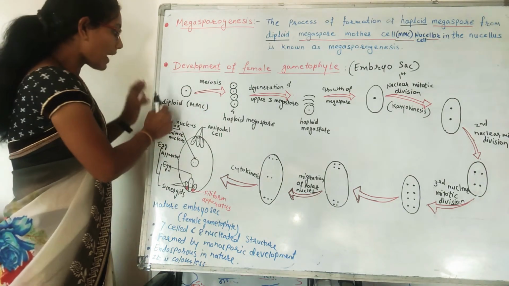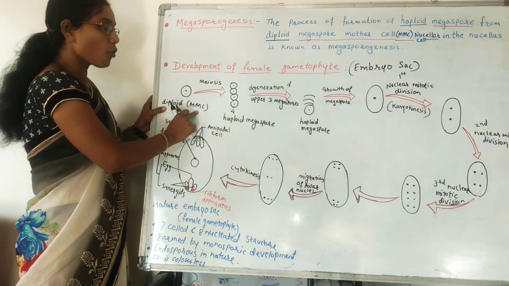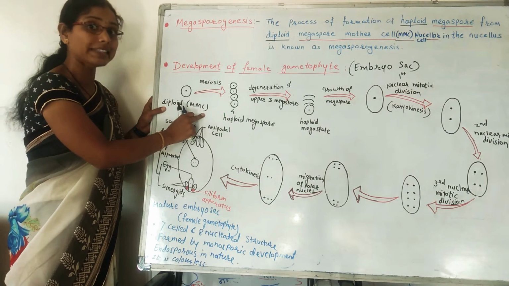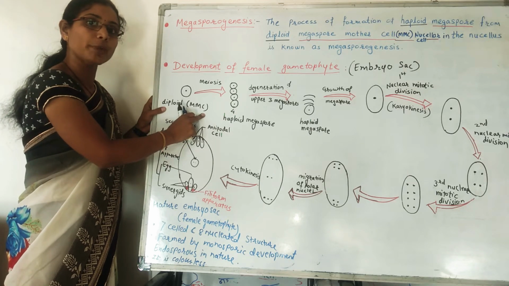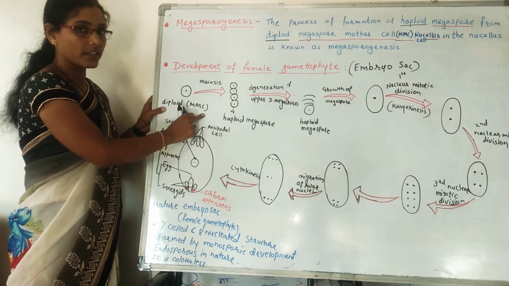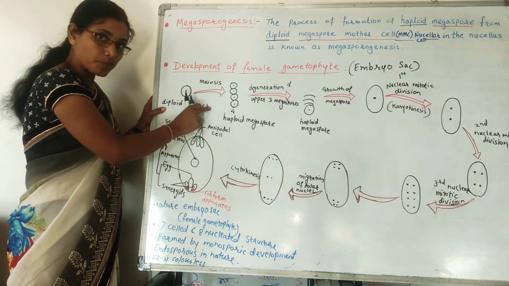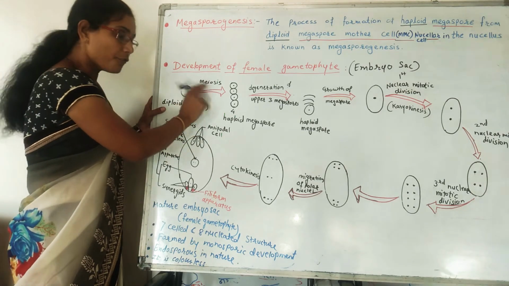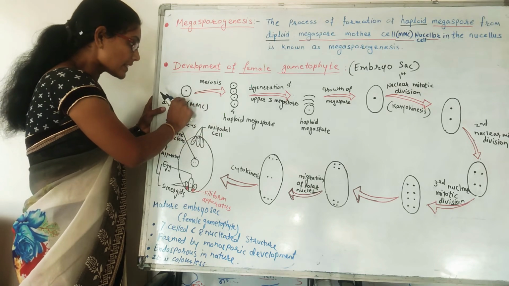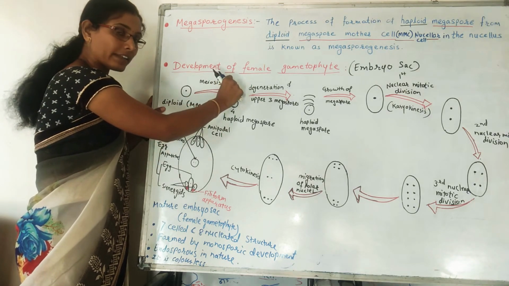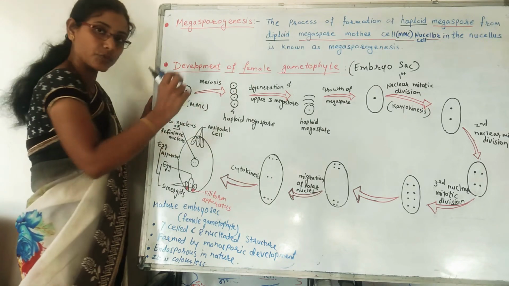As I told you, one of the nucellar cells becomes distinct and is said to be a megaspore mother cell. That is a diploid cell. It undergoes meiosis. In the first meiosis, this single cell will form two cells, and again the second meiotic division will take place and four cells will form.